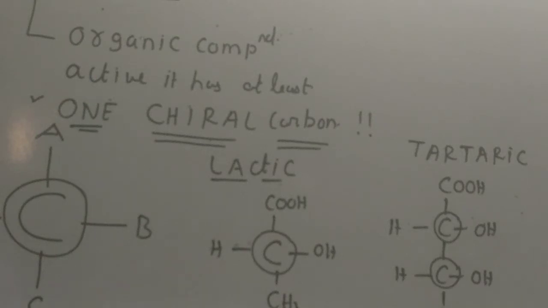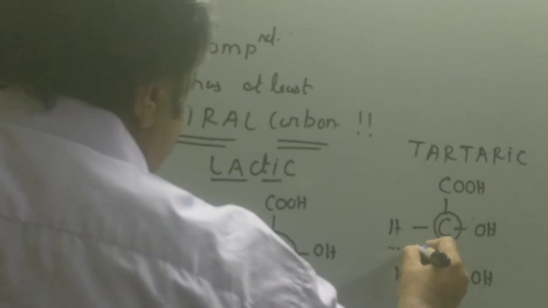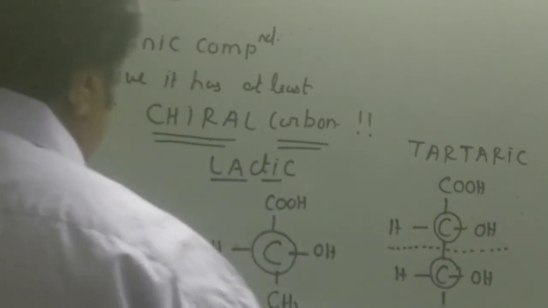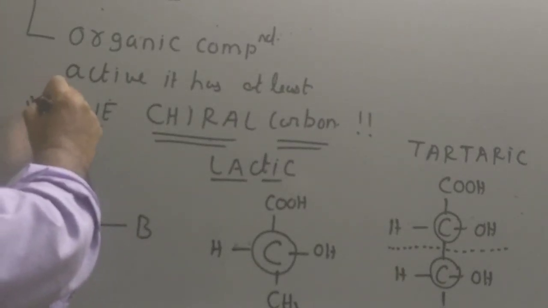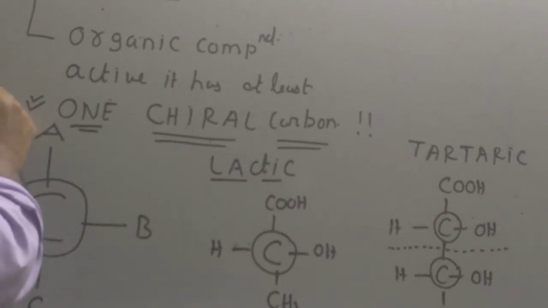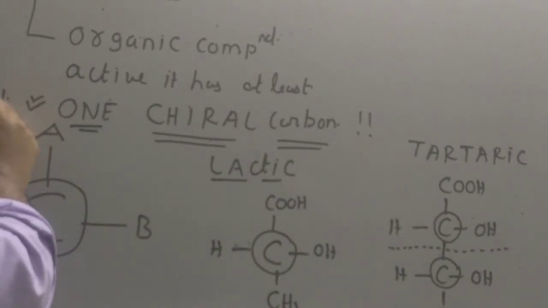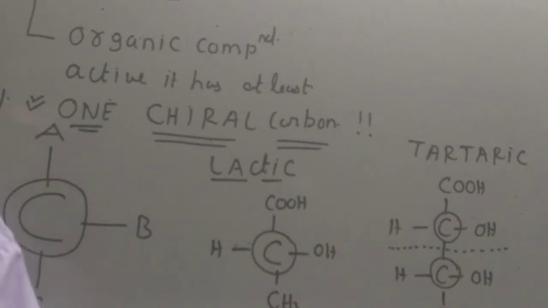Because it is a symmetrical molecule, it has a plane of symmetry. Any molecule which has symmetry can never be optically active. But definitely, if a compound has one chiral carbon atom, 100%, it is going to be optically active. Don't worry, we are not going to discuss in class 12 the compounds with more than one chiral carbon. So at the NCERT level, the compound which has one chiral carbon will be 100% optically active. And just for your knowledge, this one is called mesotartaric acid.